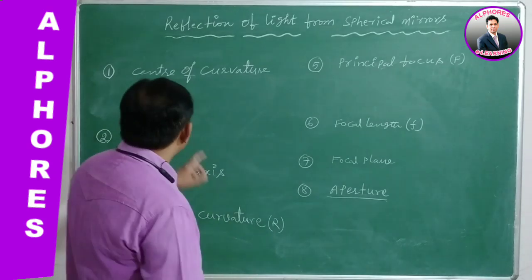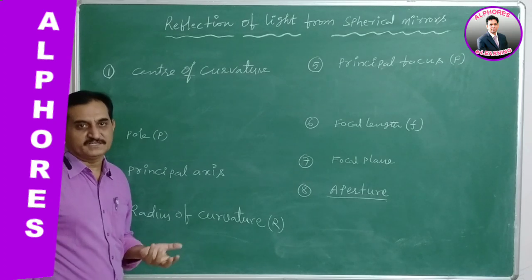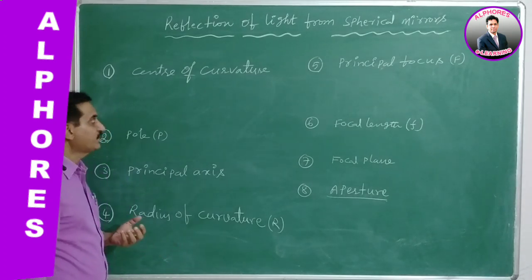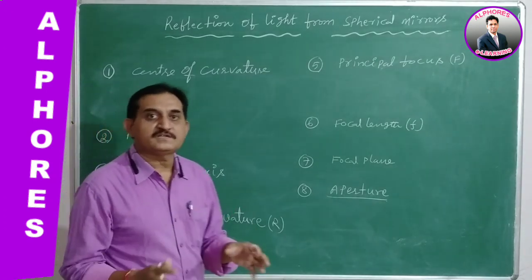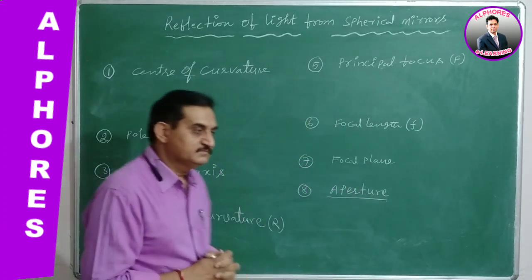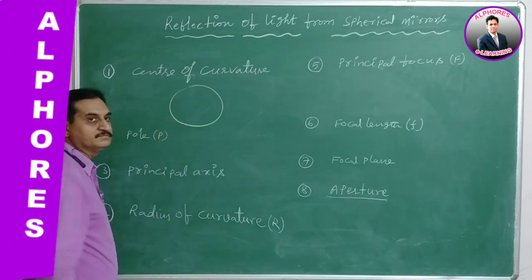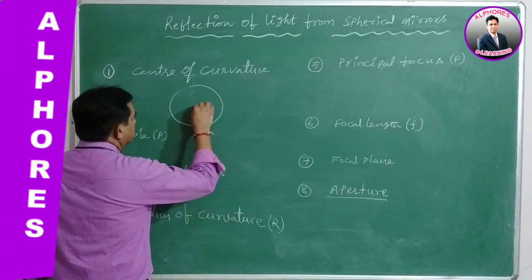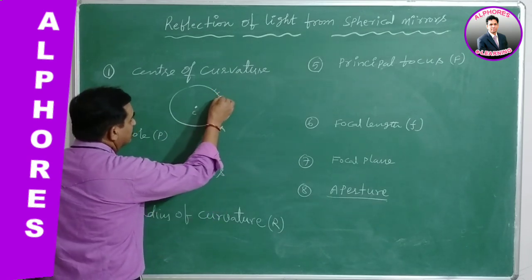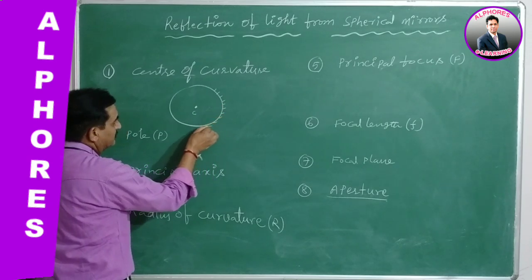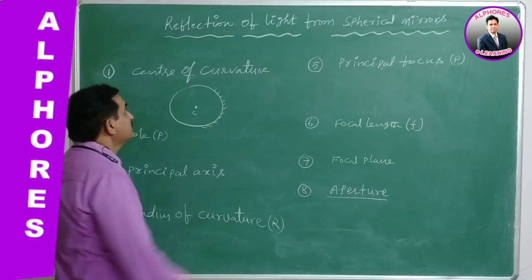Okay, so these are the terms related to spherical mirrors. These are very important terms, technical words. First, the center of curvature. It is the center of the sphere of which the mirror is a part. So what is the meaning of it? Let us consider a sphere and its center, say C, of which we consider a mirror to be a part. This is known as the center of curvature.